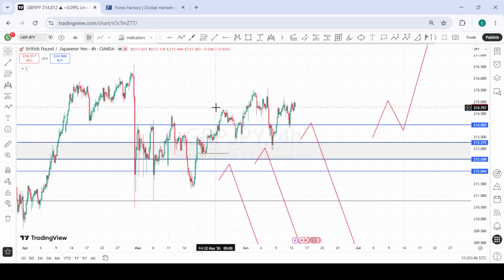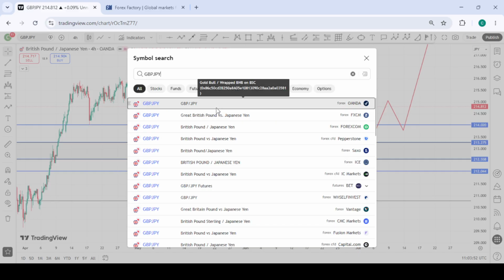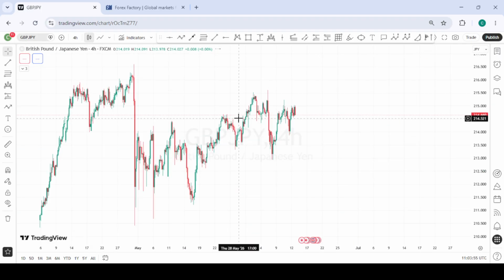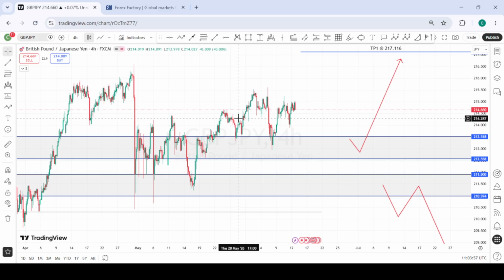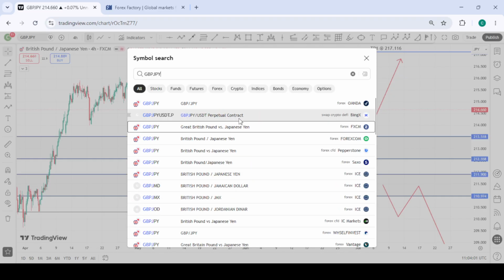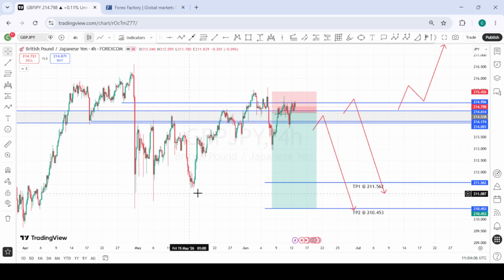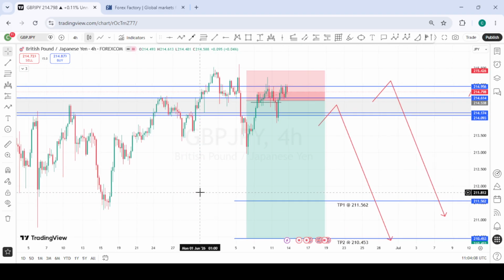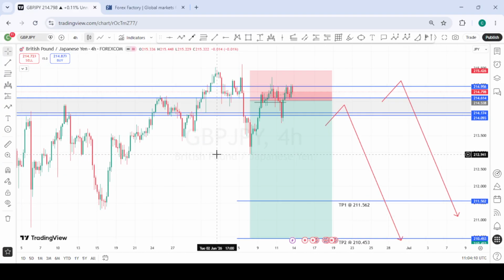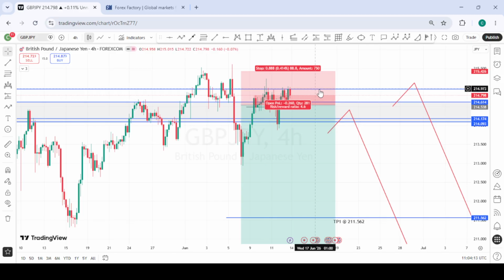So we took this sell also on GBPJPY. We are also currently in this position, and we are still waiting to see the momentum kicking to the downside.